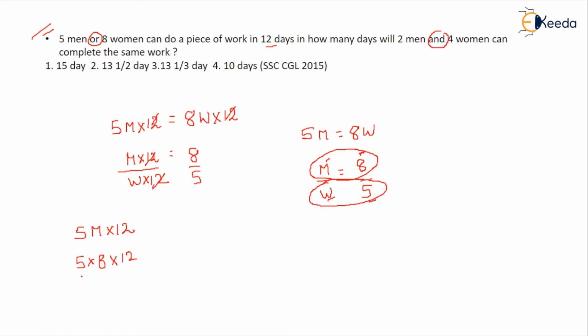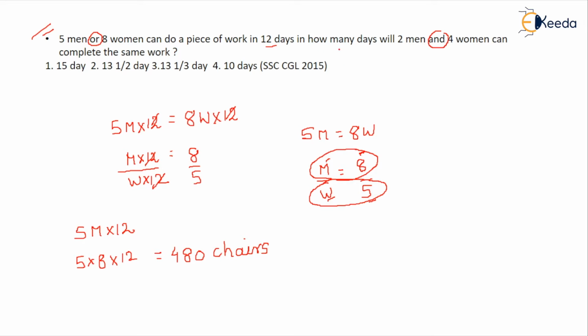So after doing this, it comes out to be 40. 5 into 8, that is 40. 40 into 12, so 40 into 12 is 480. So in those 12 days, how many chairs are made? 480 chairs were made.